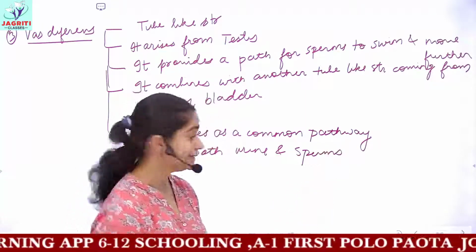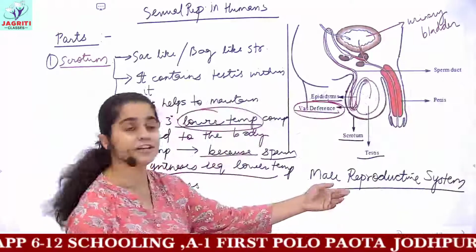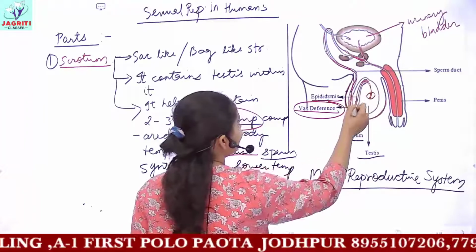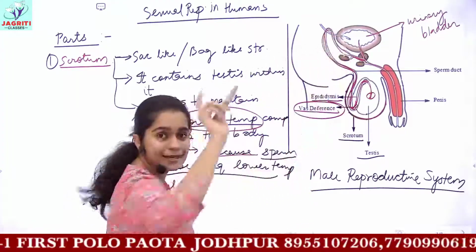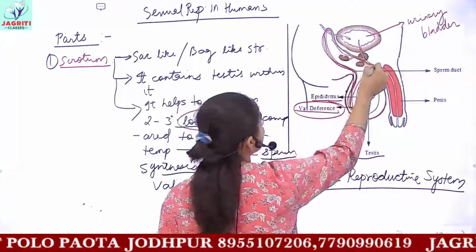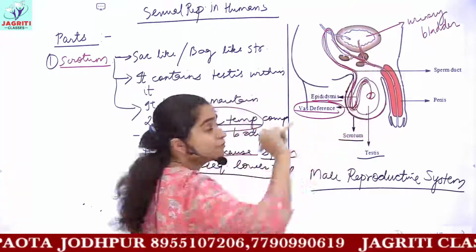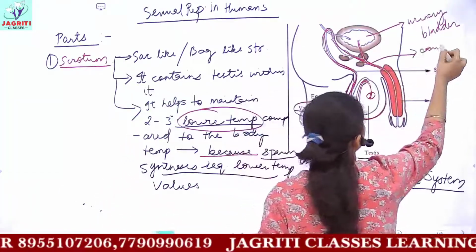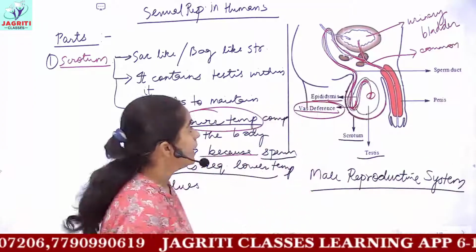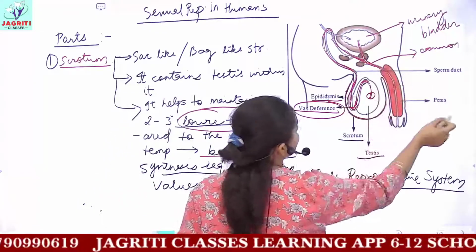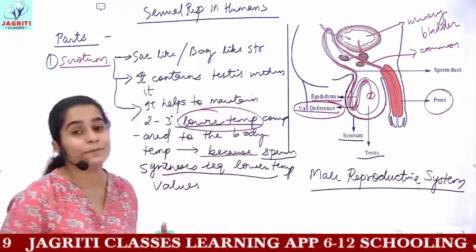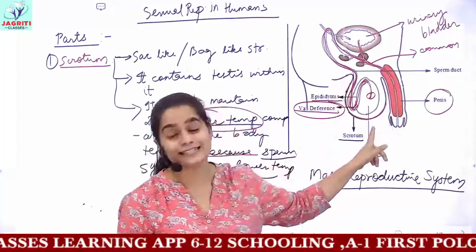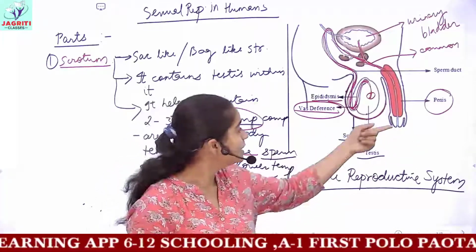Okay, now let's again move to our diagram of the male reproductive system. We said that the sperms produced in the testes are carried away by the tubular structure, that is vas deferens. When it moves further, it joins with a tubule coming from the urinary bladder, and now this pathway is the common path for both urine and the sperms. When it moves further, the last part we have to study is the penis. The penis is a muscular organ surrounding the vas deferens. It is the last part of the male reproductive system.